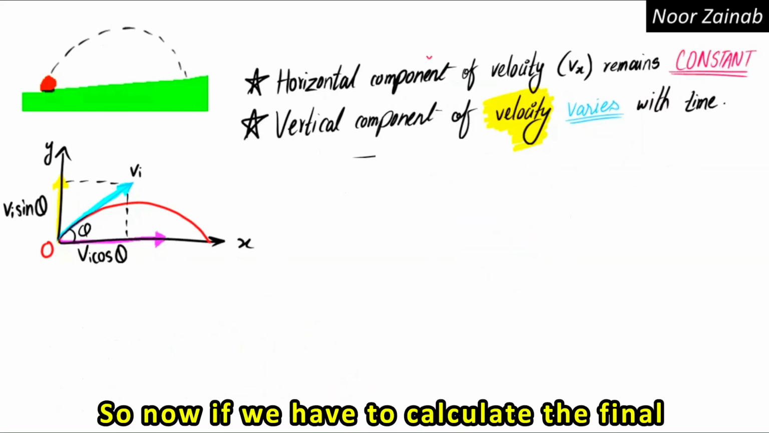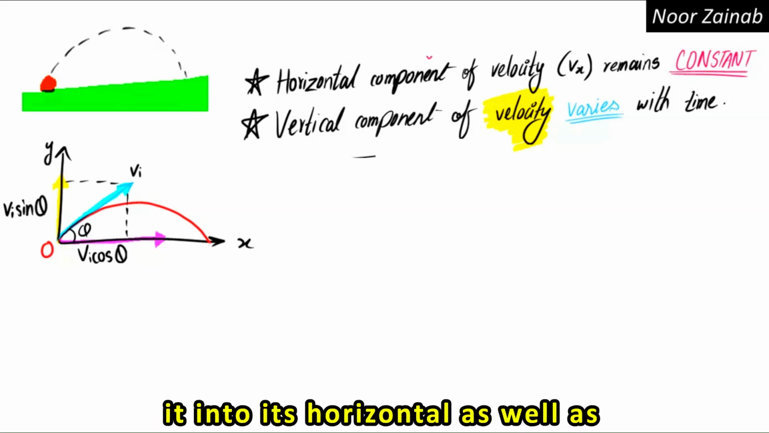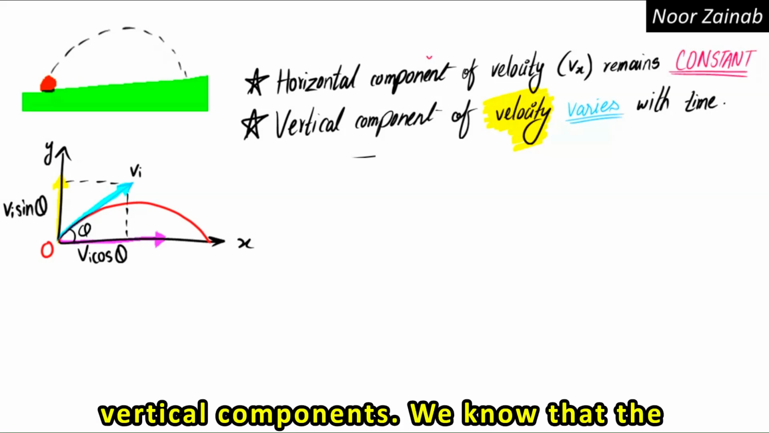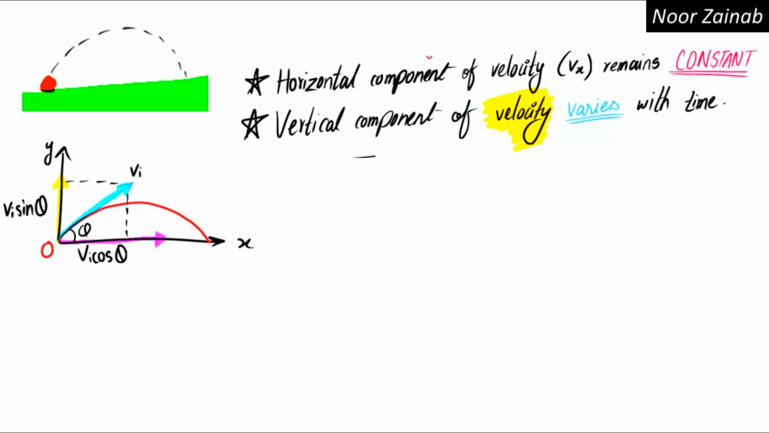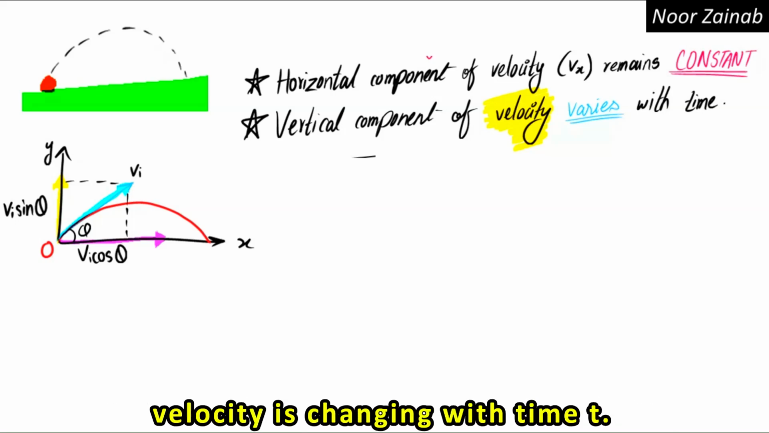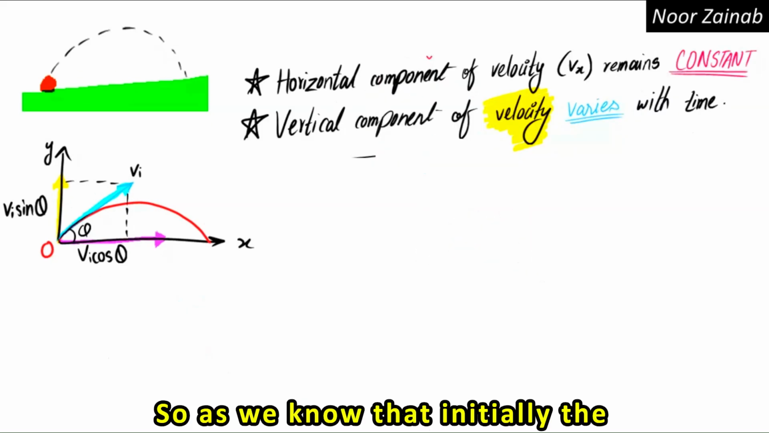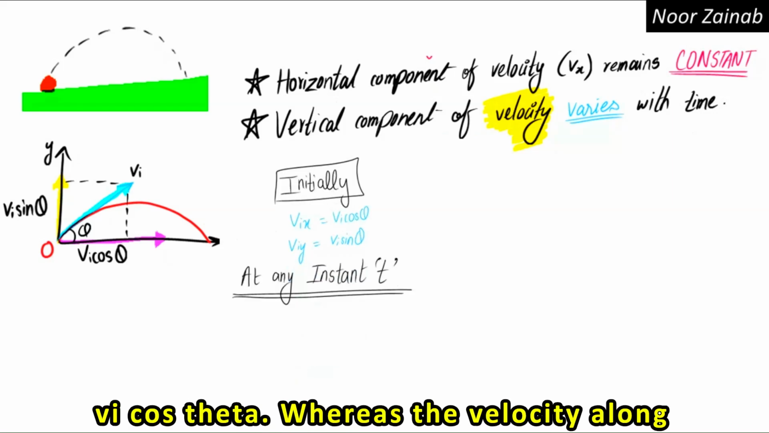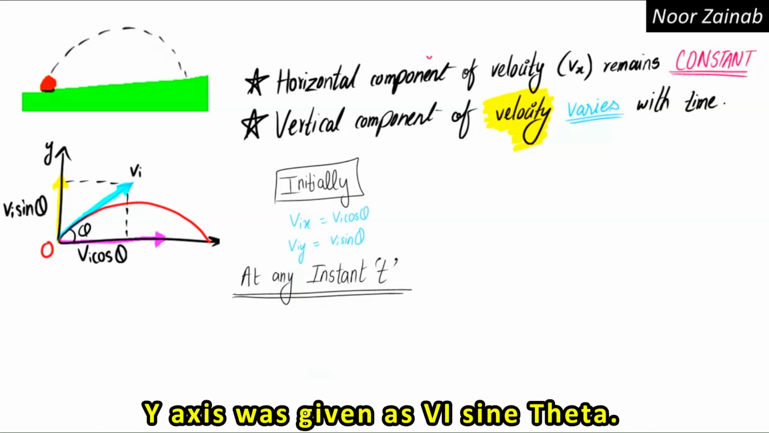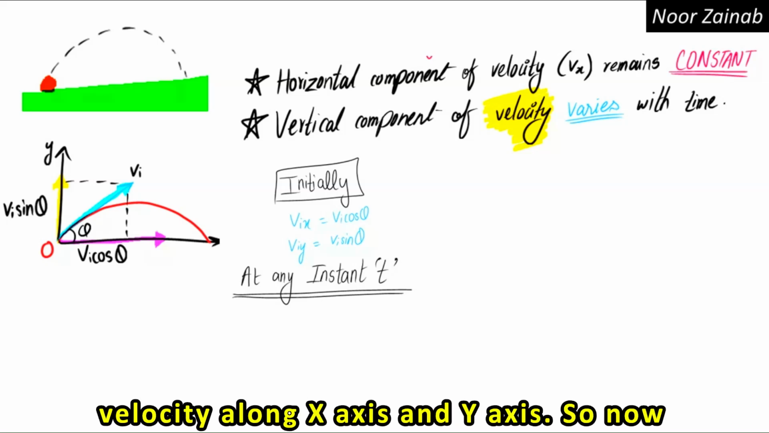So now if we have to calculate the final velocity of the object, and we have the initial velocity and we have divided it into its horizontal as well as vertical components. We know that the horizontal component remains the same, whereas the vertical component of the velocity is changing with time t. As we know, initially the velocity along the x-axis was given as vi cos theta, whereas the velocity along the y-axis was given as vi sin theta. So at any instant of time, the final velocity along the x-axis and y-axis.